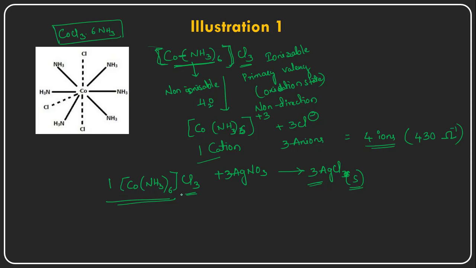So it is the proof that 3 chloride ions are present, because it is giving 3 moles of silver chloride. So it is the proof that 3 chloride ions are present in the ionization sphere, or these 3 chloride ions are acting as ionizable ions, right?